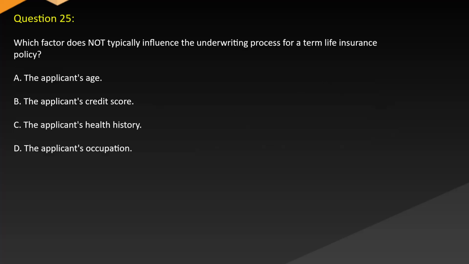Question 25. Which factor does NOT typically influence the underwriting process for a term life insurance policy? A. The applicant's age. B. The applicant's credit score. C. The applicant's health history. D. The applicant's occupation.